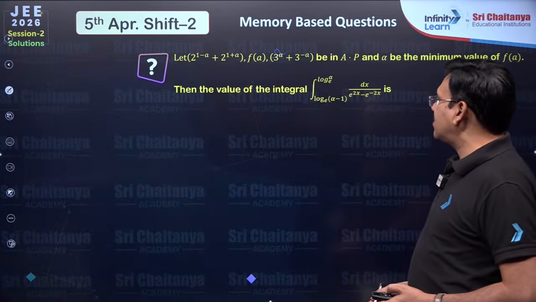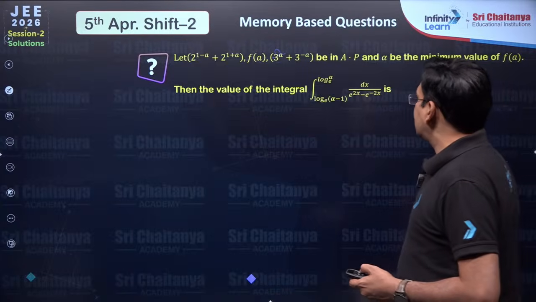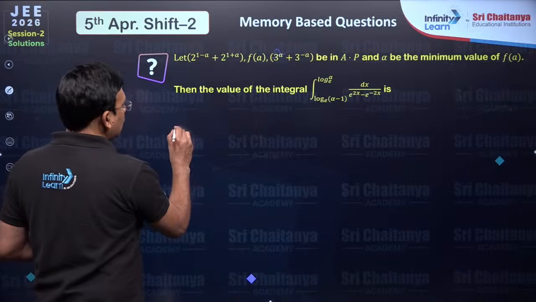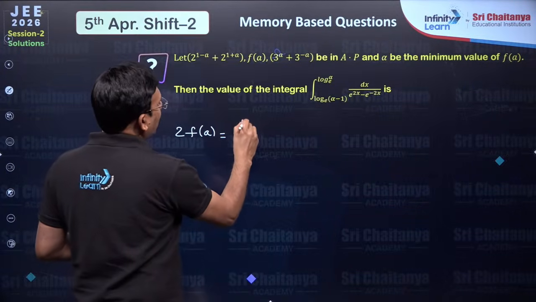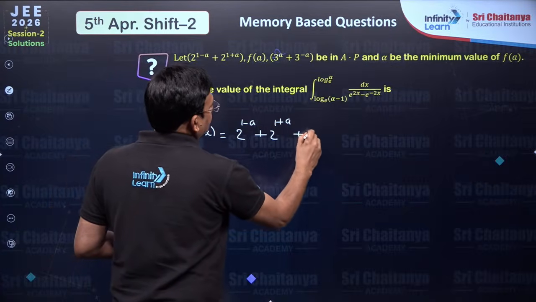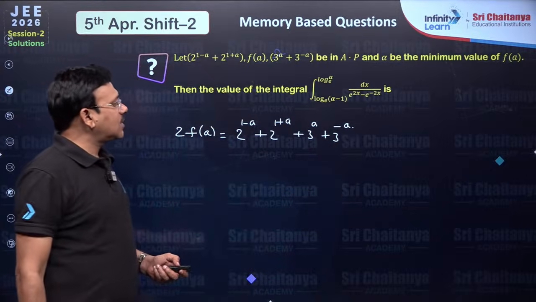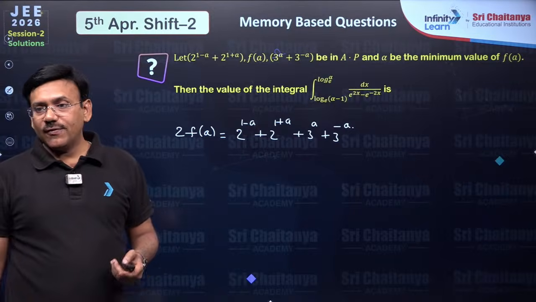Okay, the next question, friends. These three numbers are in AP, so you can write 2f of a is equal to 2 power 1 minus a plus 2 power 1 plus a plus 3 power a plus 3 power minus a. Let alpha be the minimum value of f of a.